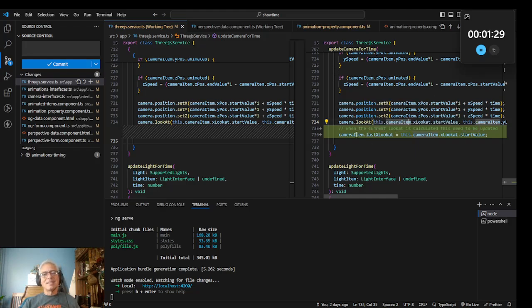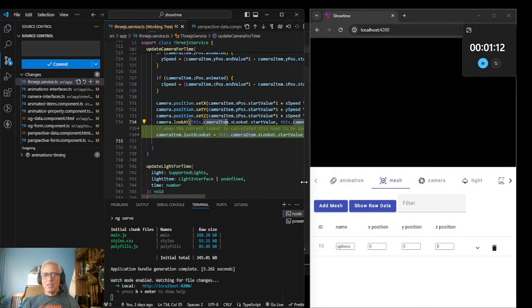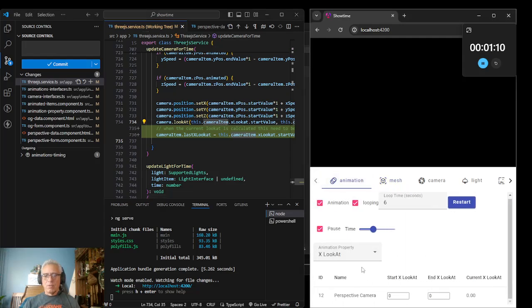I needed to add this attribute and update this attribute so that I would be able to show it in the dropdown, show the actual value on the screen. I guess it would be easier for me to move this guy, move that back. It did not move back the way I was hoping. So in animations, when I say xLookAt, it's always 0 because it's always looking at 0. But in the future, when this is changing, it will look in the item, not in the actual ThreeJS object, to find out what the current lookAt is, which is a bummer. I don't really like that.